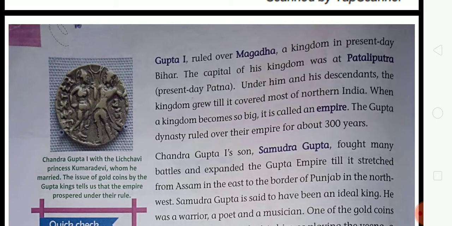Under him and his descendants, the kingdom grew till it covered most of northern India. So student, under the rule of Chandragupta II, the kingdom grew and spread and covered most of North India. When a kingdom becomes so big, it is called an empire. The Gupta dynasty ruled over their empire for about 300 years.